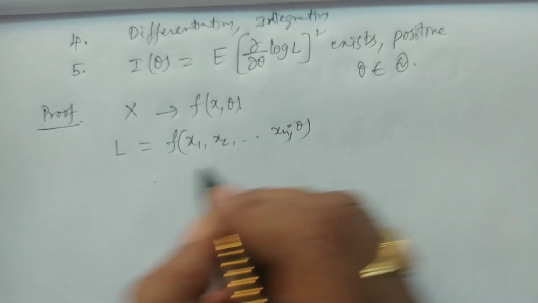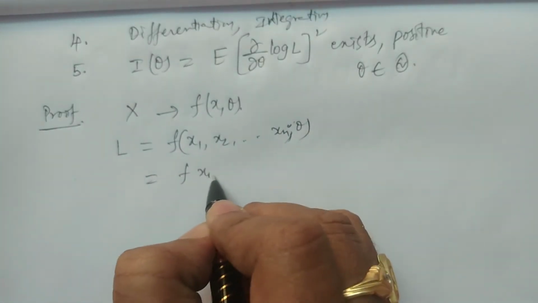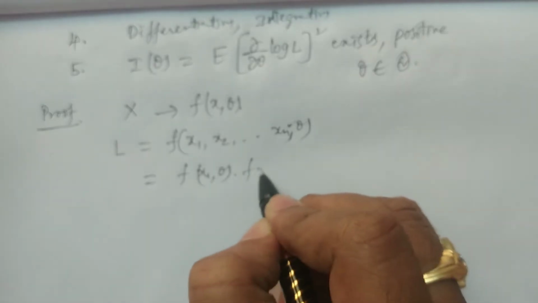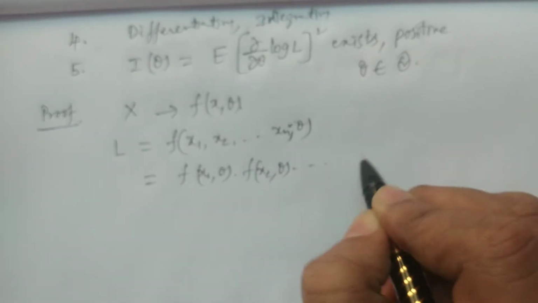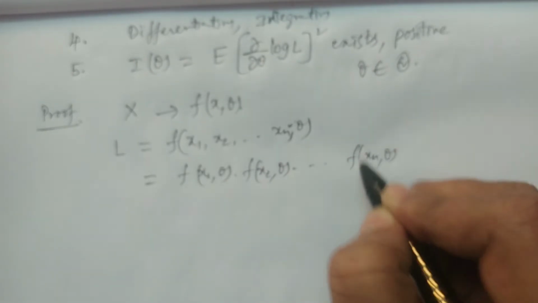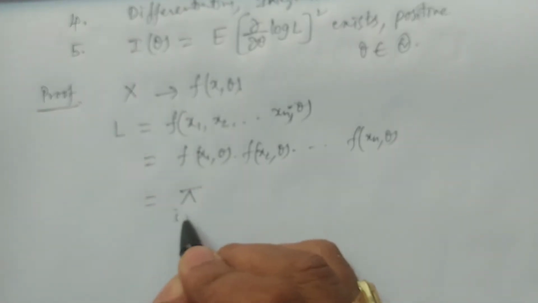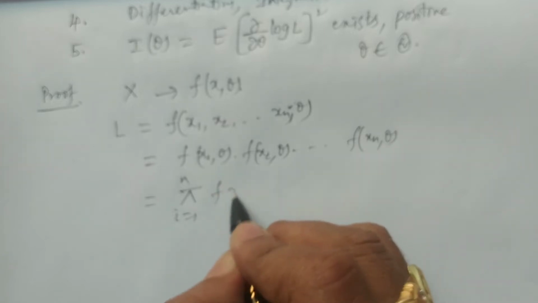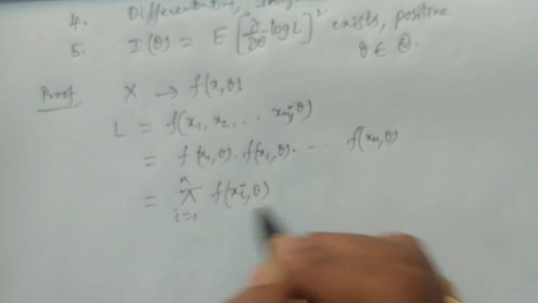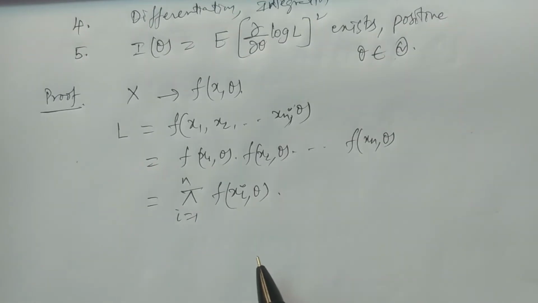It can be expressed as f of x1 comma theta multiplied by f of x2 comma theta and so on, multiplied by f of xn comma theta, and we can write this as the product over i equal to 1 to n of f of xi comma theta. We can specify it in this fashion.